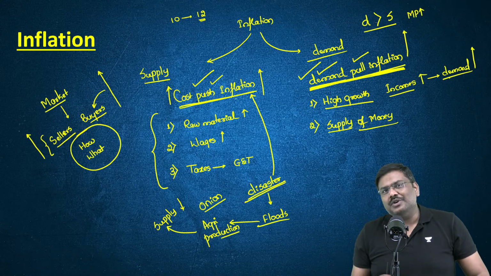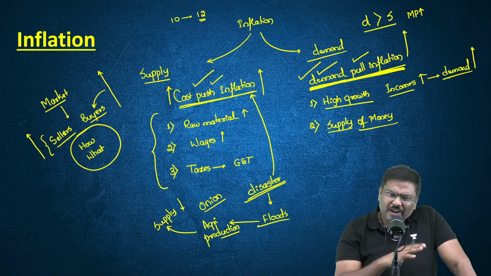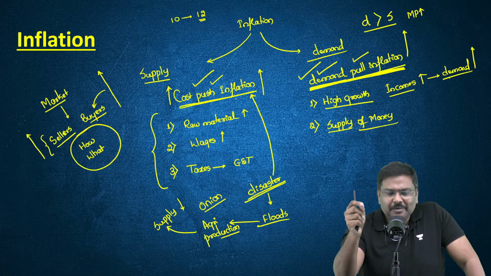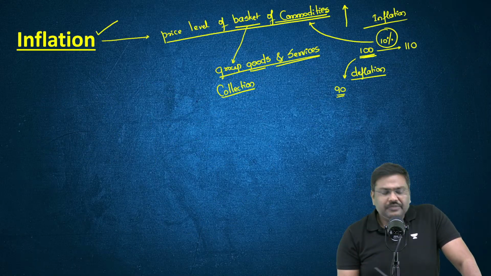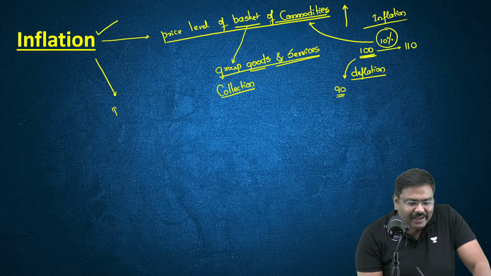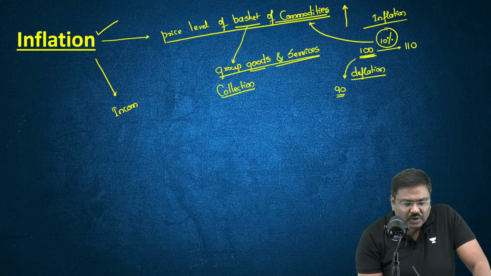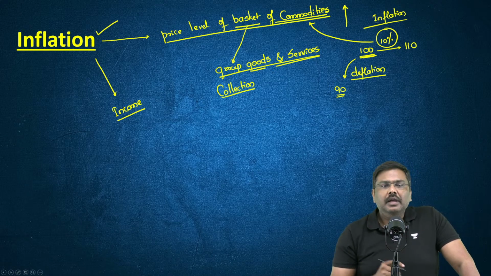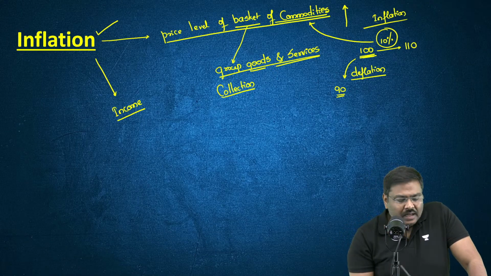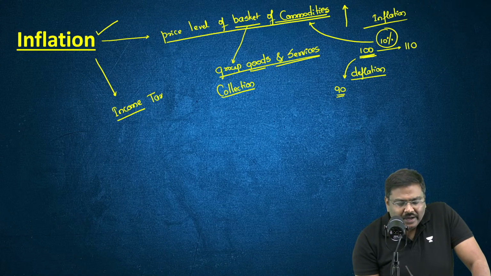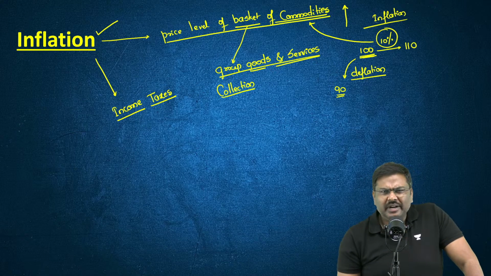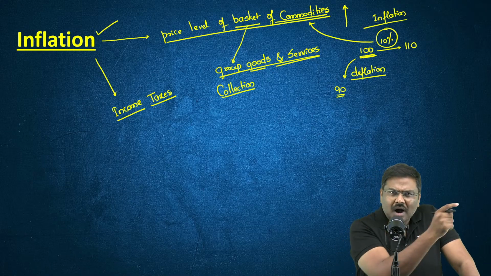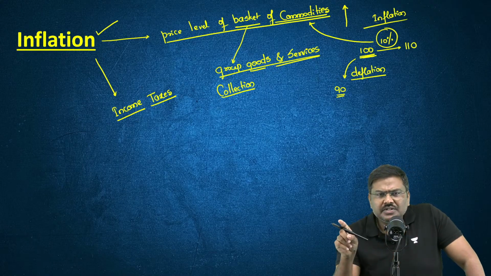Let me ask you one question here, before I go to the MCQ and solve it. If the government of India increases the income taxes on individuals, will it help the government to control demand pull inflation or cost push inflation?